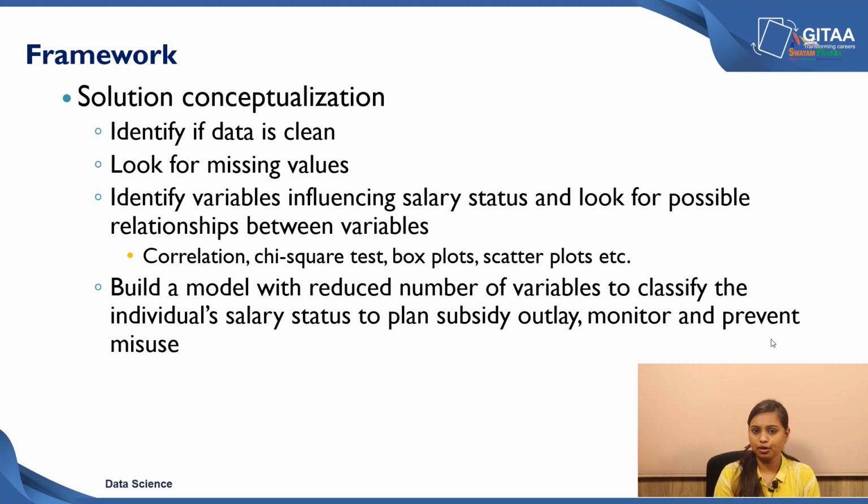We need to identify whether independent features are also correlated with each other, because if you have two variables giving you the same information contributing in classifying the person's salary status, then instead of having those two variables, you can build a model with only one of those variables which is highly influencing the salary status. So we need to identify those possible relationships between the independent variables using measures called correlation, chi-square test, box plots, scatter plots, etc. We will be looking at a few of these measures in order to look for the possible relationship between our independent variables as well.